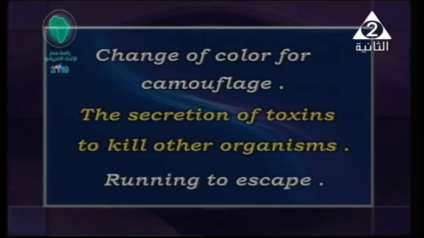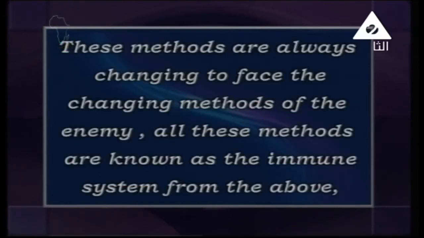And also running to escape. Some animals are very fast, and other animals are very lazy. Or some animals don't move at all, like the sponge. It doesn't have any locomotory organs. These methods are always changing to face the circumstances or the environmental changes that the living organism faces. So all these methods are known as the immune system from all of these circumstances.